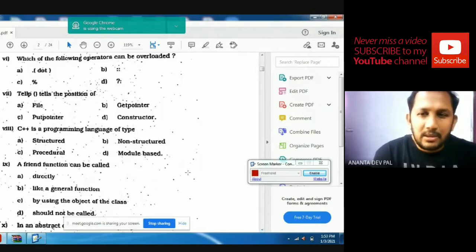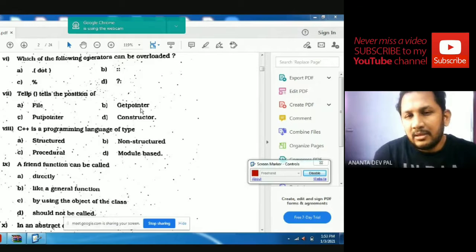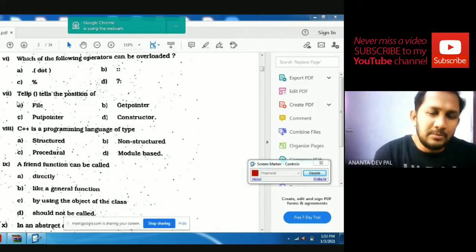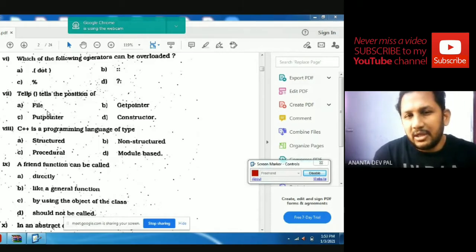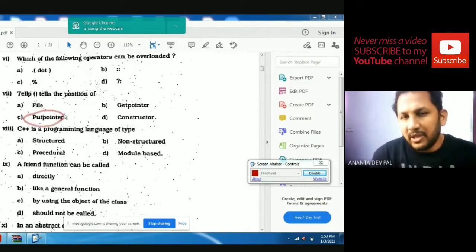Question 7. Tell the position of the file: get pointer, put pointer, or constructor. Definitely, tellp always specifies the position of the put pointer of a file.